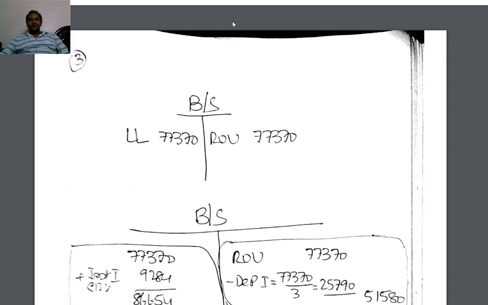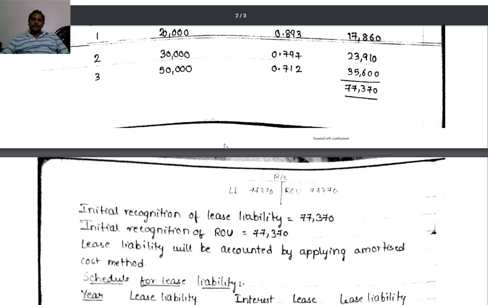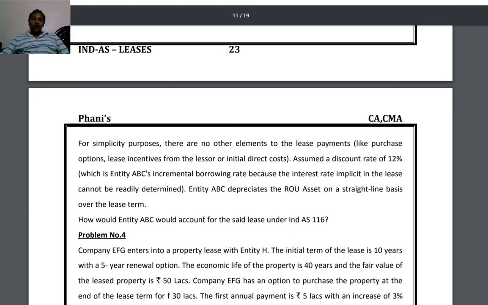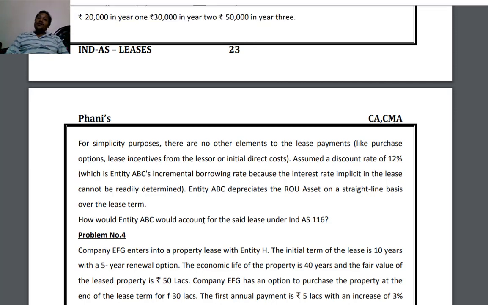Then the question is how it will be accounted. He is asking, how would entity ABC account for the said lease? Okay, initially lease liability one way, and the right of use of asset the other way. But we have to account for it over a period of 3 years. How are you going to account for it?